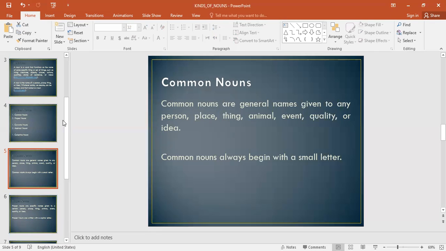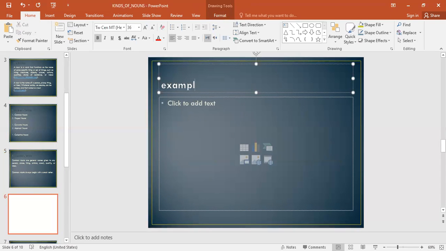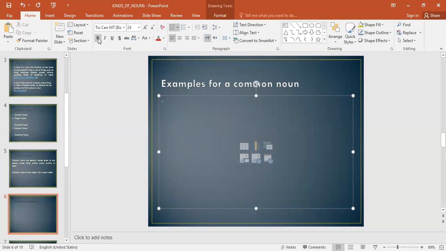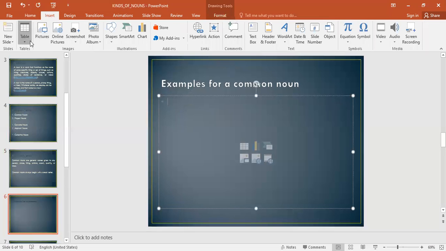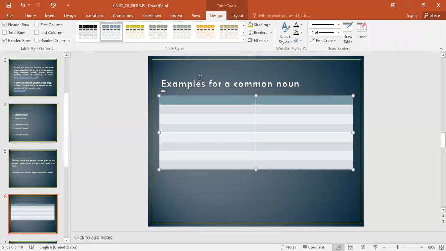So if we think of examples for a common noun, let's say, create a table of examples. If this is a common noun, how would we turn it into a proper noun?